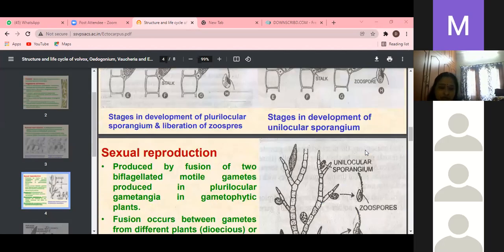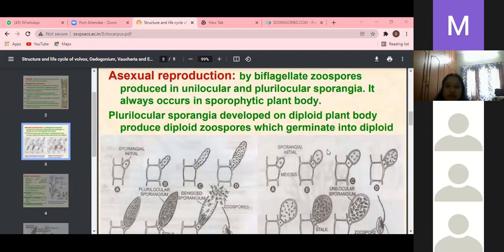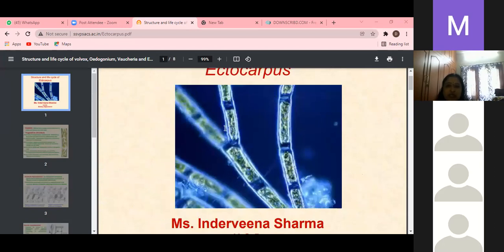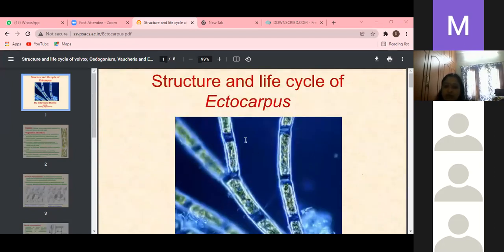But here I'll explain one more point, girls. The picture is not clear, but one thing is most important in Ectocarpus. The prostrate system, the creeping system, has apical growth. But the projecting or erect system shows great diversity. Apical growth in the upright branches is considered exceptional. In most species, the growth is intercalary or sometimes diffuse.